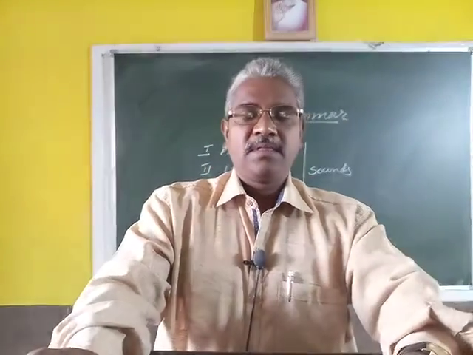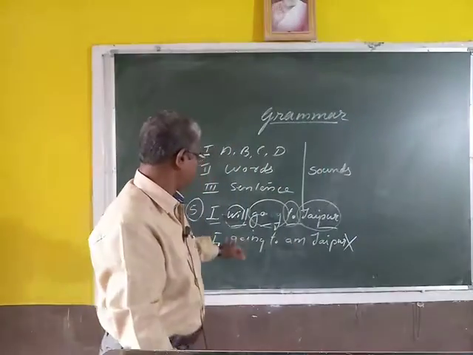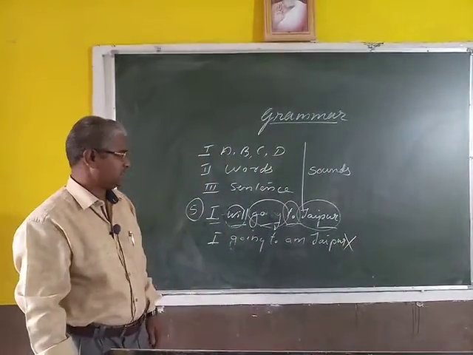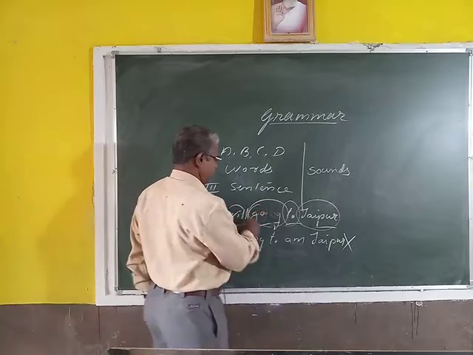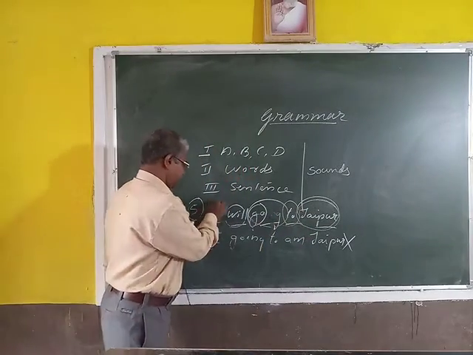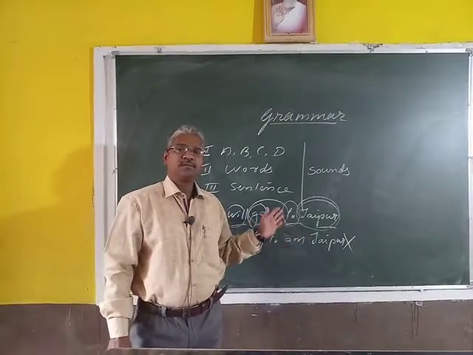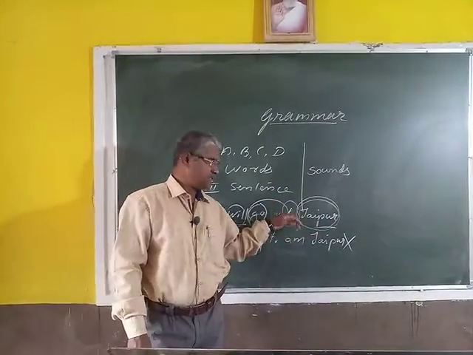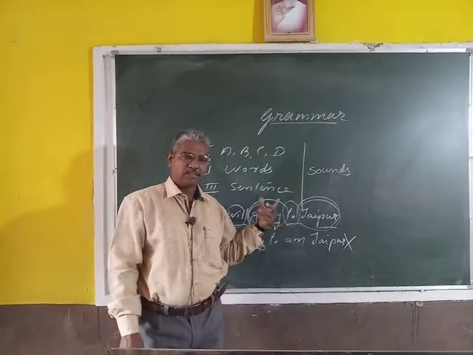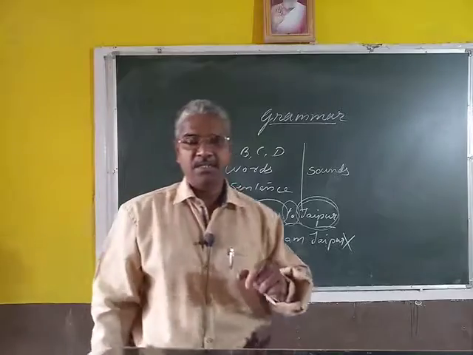Here the words are connected in a sentence. Here, go, Jaipur, the 2 words are connected. I go Jaipur, 3 words. The 3 words are connected in this sentence. And how these 3 words are connected in a sentence, that you will study in English grammar.